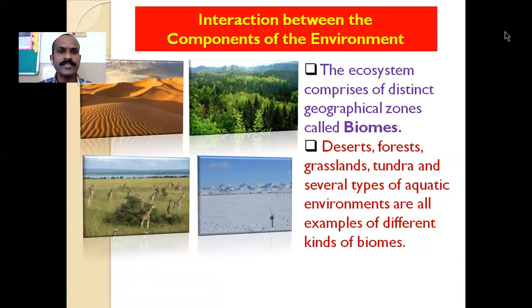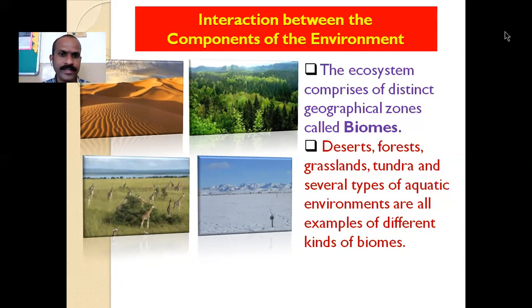Desert is one biome. In the desert, you can find only the animals and trees that have adapted to the hotter climate. Even in the forest we will find animals that have adapted to those particular geographical conditions.